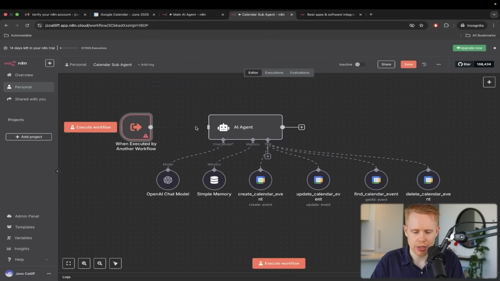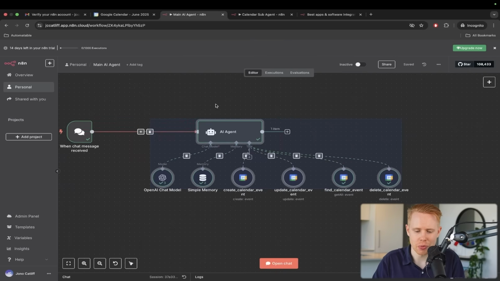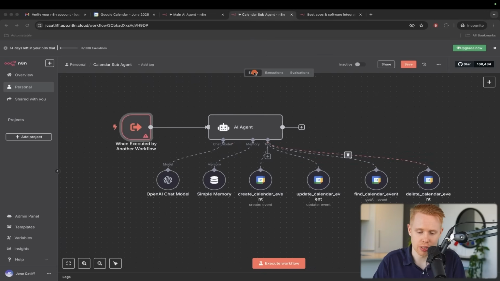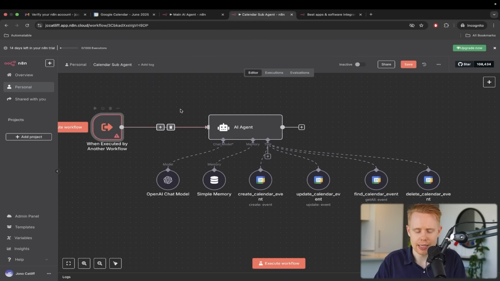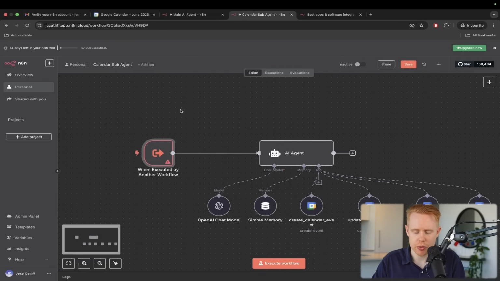So you can think about it like this: it's not going to run until we get something like our main AI agent to say, hey, secondary AI agent, which is right here, I want you to run. And only when I ask you to run will you run. Until I ask you, you won't run. And so that's essentially the logic here, where it just waits indefinitely until that other AI agent requests it to run.